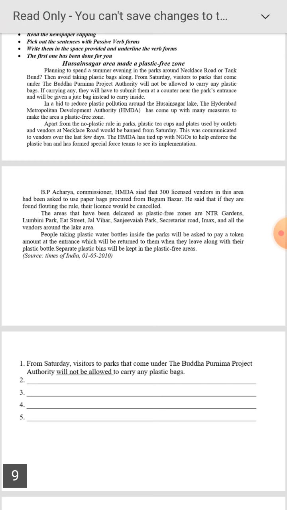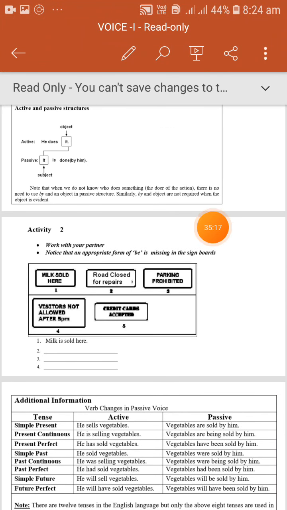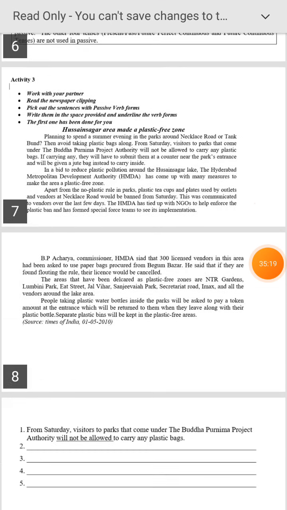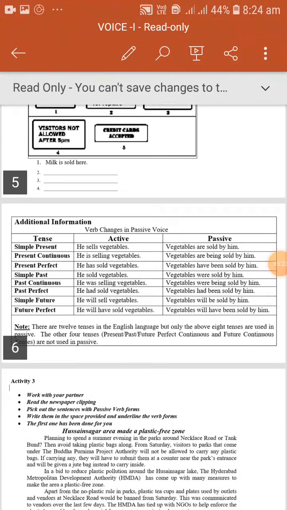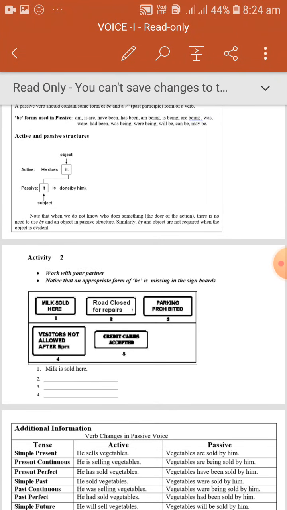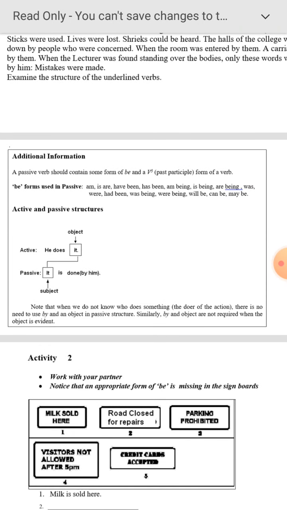So in the future tense we need to observe the passive voice sentences. Active voice, passive voice. We have to remember this structure, additional information. So active: he does it. Passive: it is done by him, it is done by her. It is done by somebody, but the doer need not be mentioned.